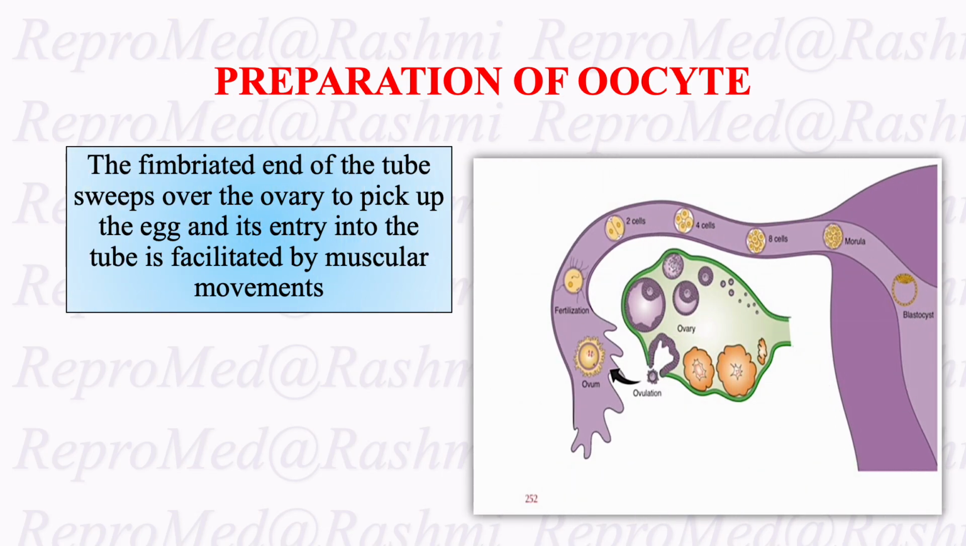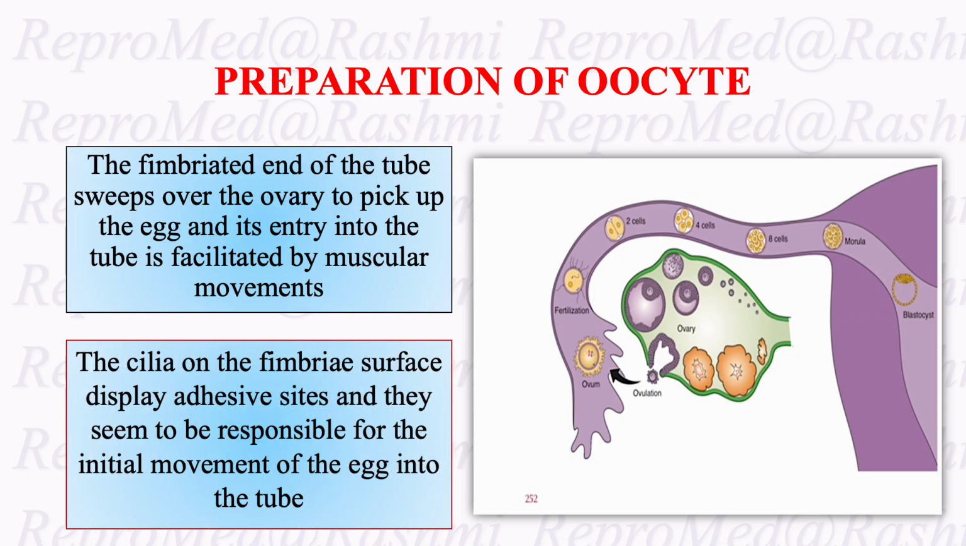Preparation of the oocyte. The fimbriated end of the tube sweeps over the ovary to pick up the egg, and its entry into the tube is facilitated by muscular movements. We have discussed all these things in the lecture on oocyte transport, and we already discussed how the fallopian tube plays an active role in sweeping the egg inside. The cilia on the fimbrial surface display adhesive sites, and they seem to be responsible for the initial movement of the egg into the tube.